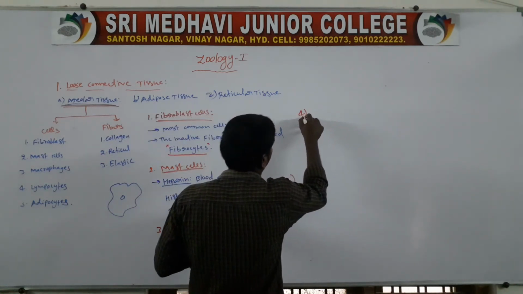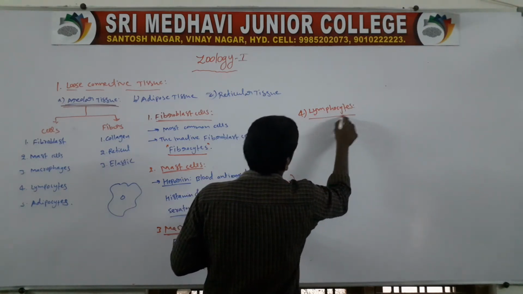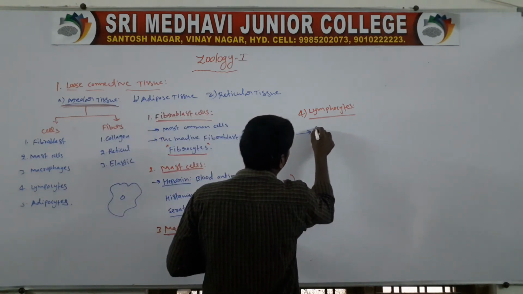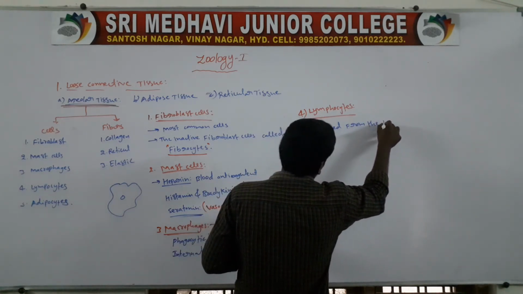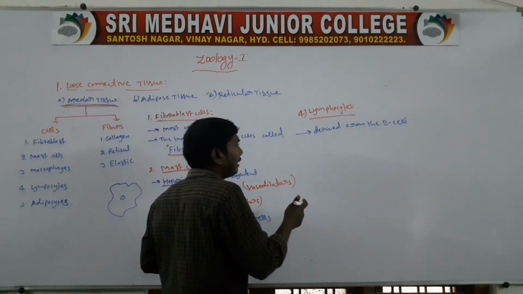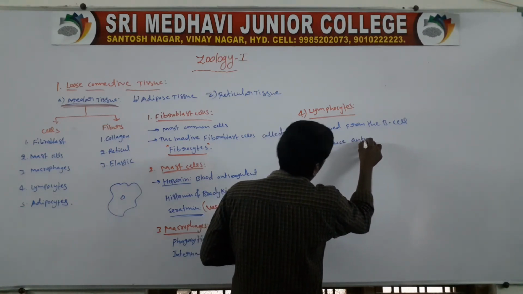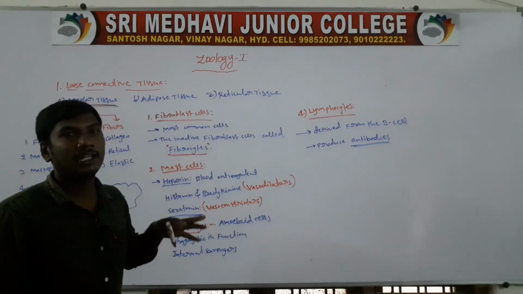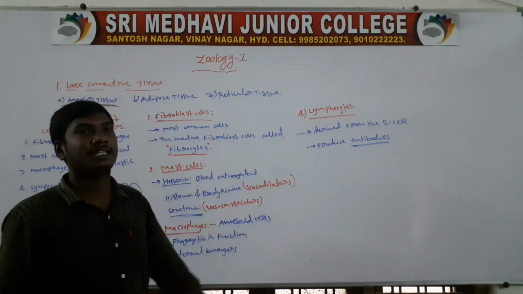Fourth one, lymphocytes. The lymphocytes are derived from the B cells. They produce the antibodies. So the lymphocytes are produced from the B lymphocytes. Next one, production of the antibodies.